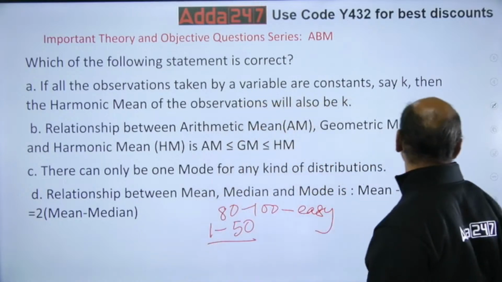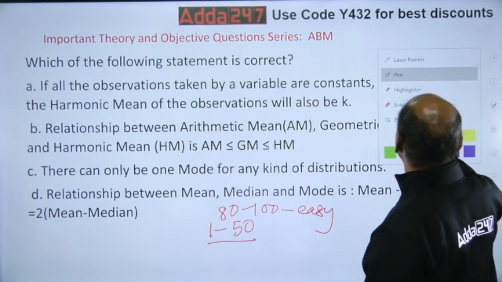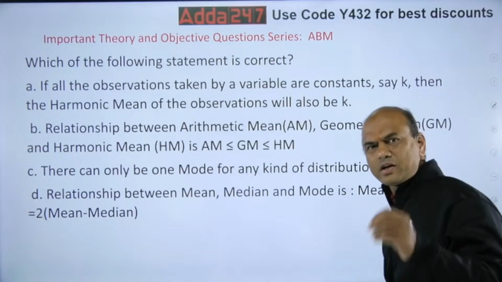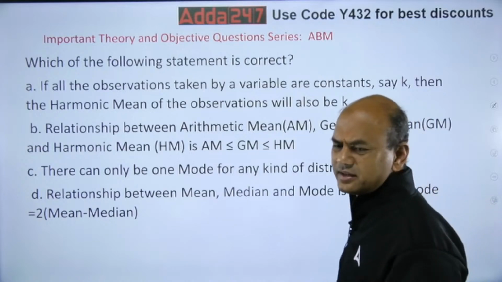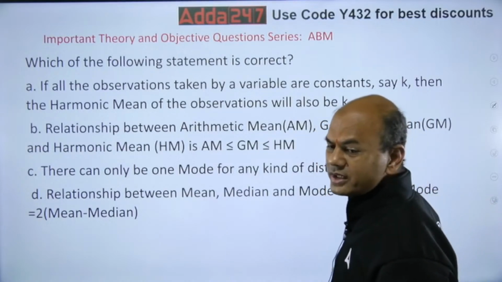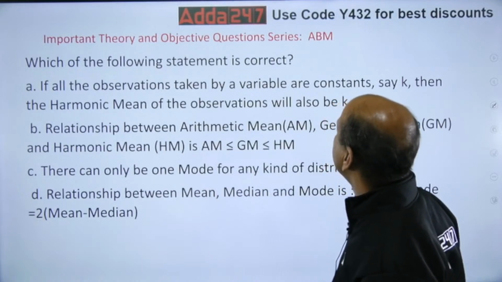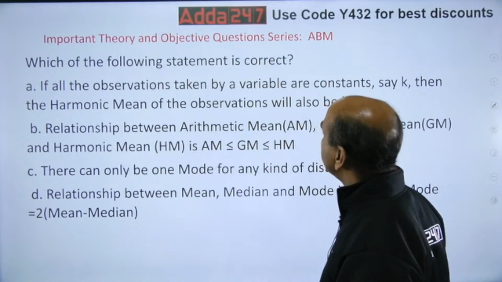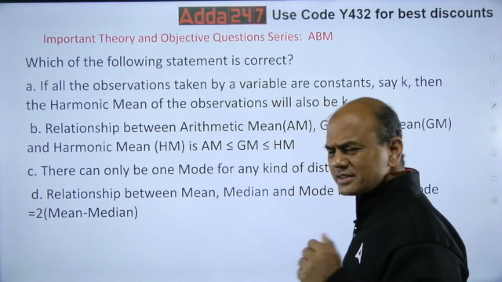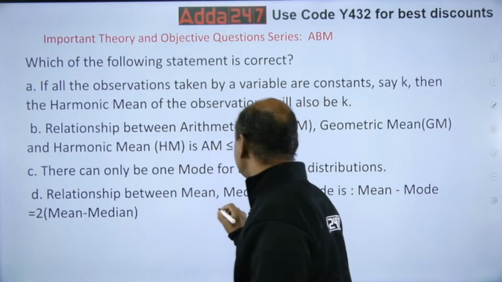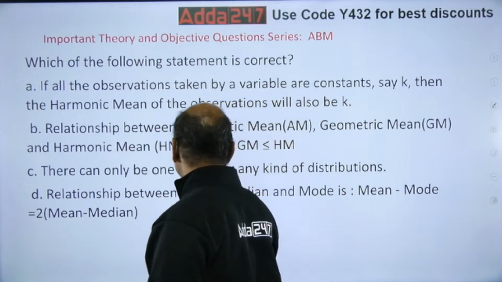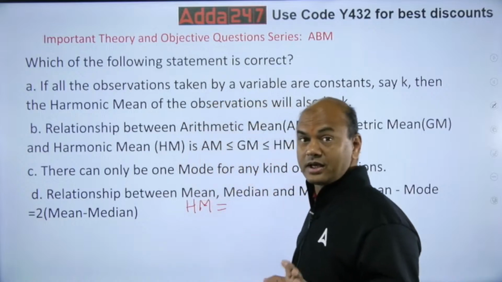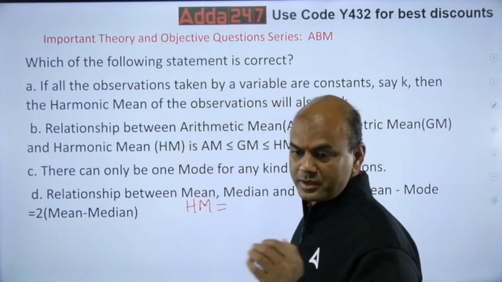This is done now. Now let me remove this. Erase. Let me try it for harmonic mean. We'll solve this over here and check it. If all the observations taken by a variable are constant, say k, then the harmonic mean of the observations is k. So let's check this. What is the formula for harmonic mean? HM equals to what? There are 2 harmonic means, kindly remember, grouped data and ungrouped data.